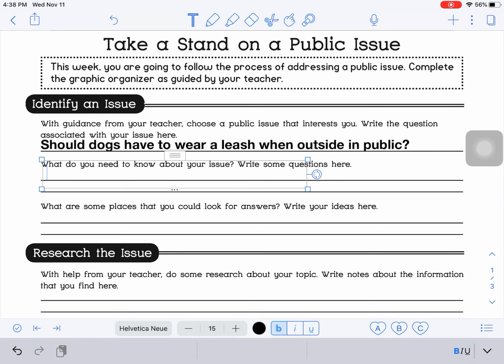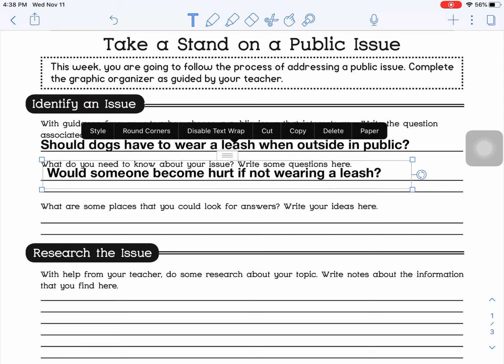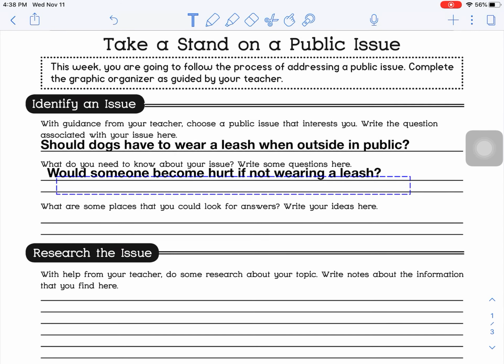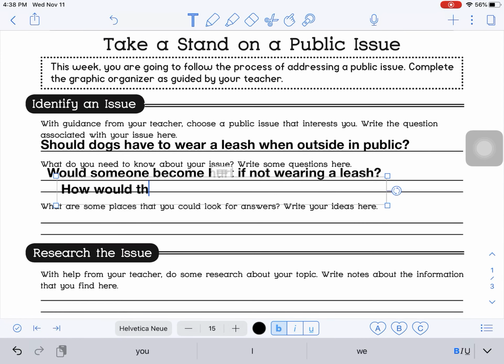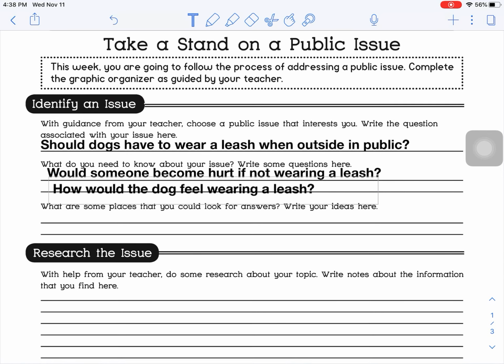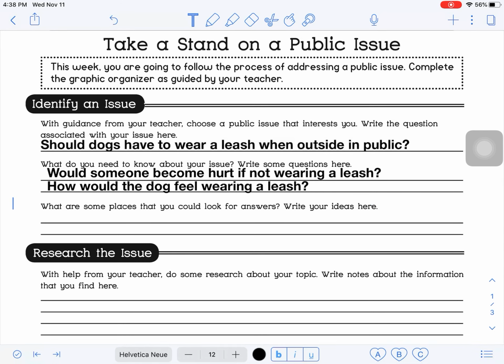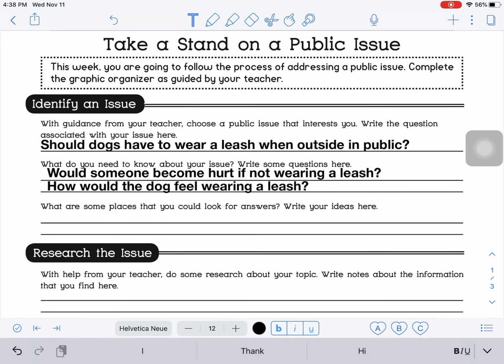I'm going to say, would someone become hurt if not wearing a leash? That could be a question. What about another question? How would the dog feel wearing a leash? These are all questions to consider. You might have more. Keep those in your head, and you can hopefully have those answered as we go along too.